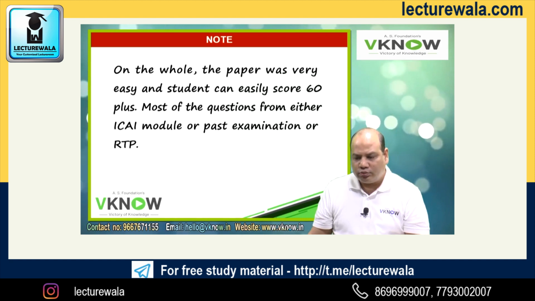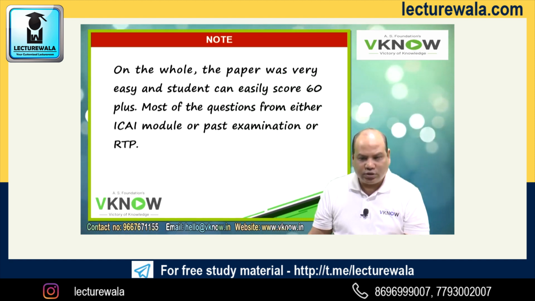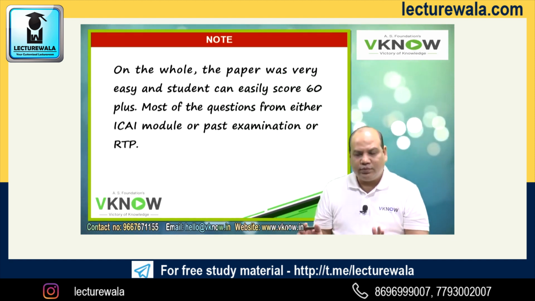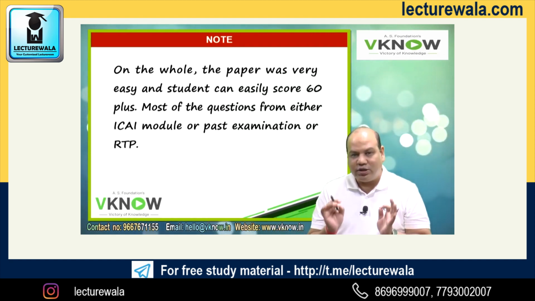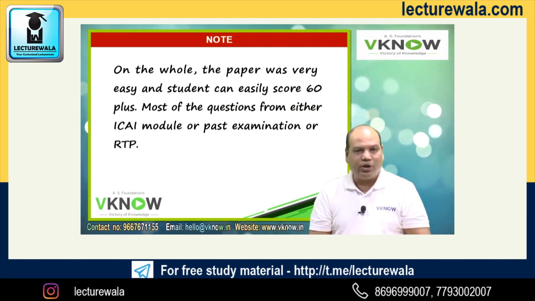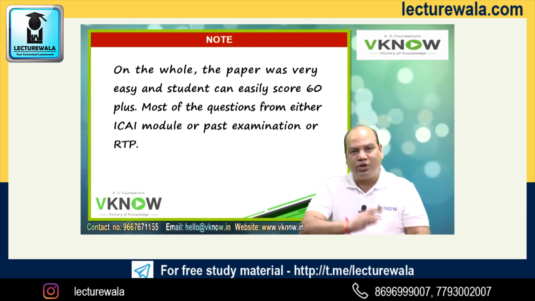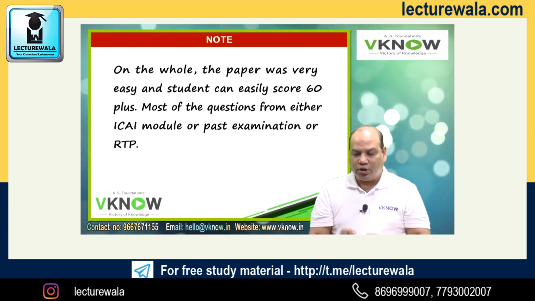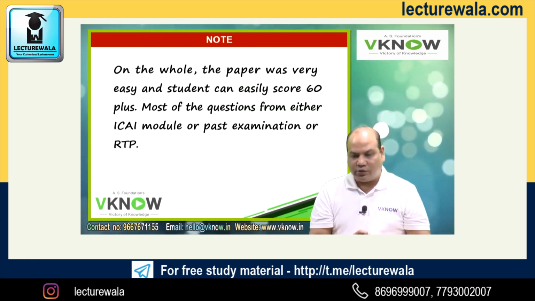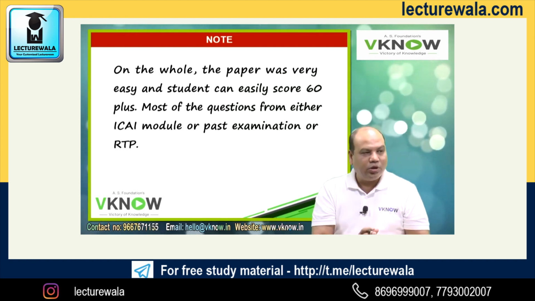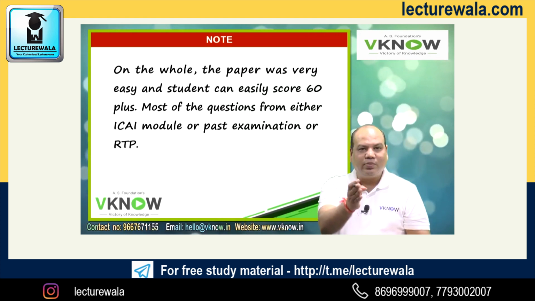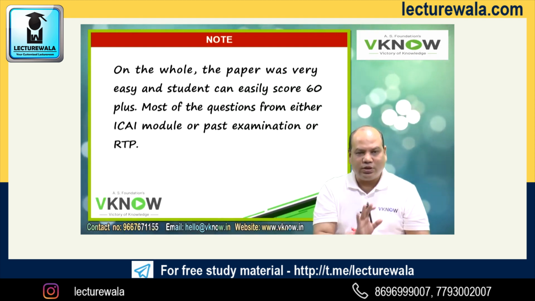So on the whole, the paper was very easy, and I believe a student can easily score 60 plus. A student who has completed the whole course and has revised it once or twice can easily score 60 plus. A few questions were from your intermediate only, like the segment report problem was easy.